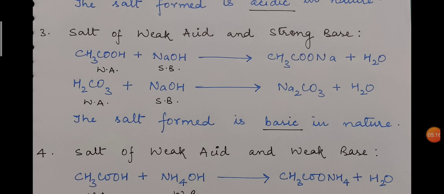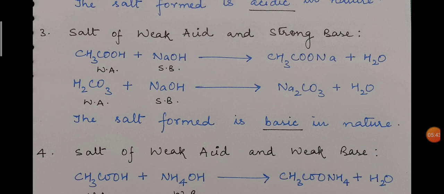Now this sodium acetate and sodium carbonate are basic in nature. Why? The concept is the same as I have discussed in the second case. The base we are taking is strong, which means in its aqueous solution the concentration of hydroxide ion is very high, whereas in the case of a weak acid like carbonic acid or acetic acid, the concentration of hydrogen ion is low.